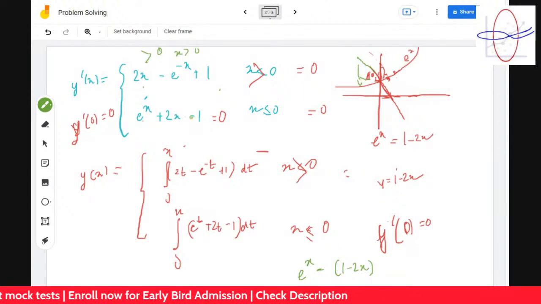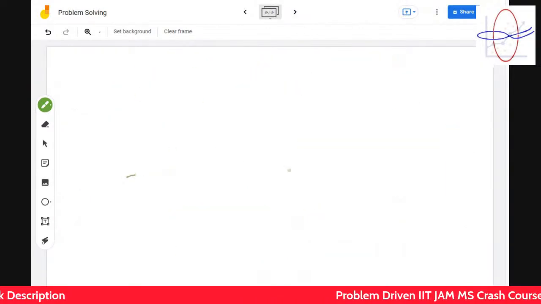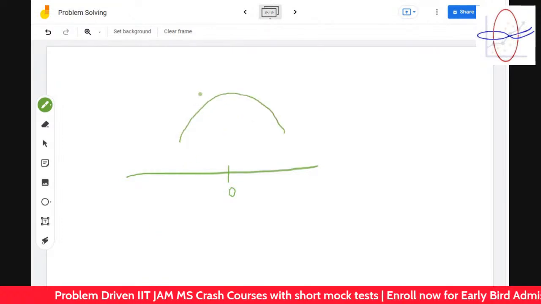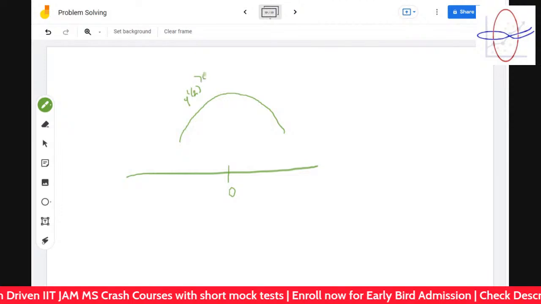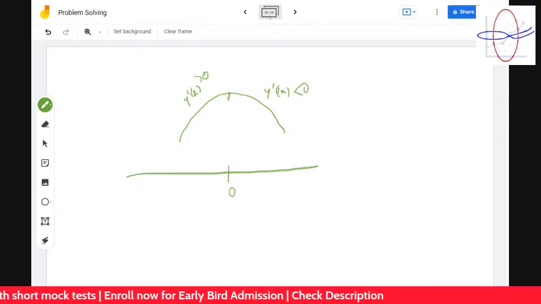So therefore, this is less than 0. And you can understand, therefore, what you have. You have that at x equals 0, it's increasing and then it's decreasing. Here you have y dash x greater than 0, and here you have y dash x less than 0. So what do you have to check?